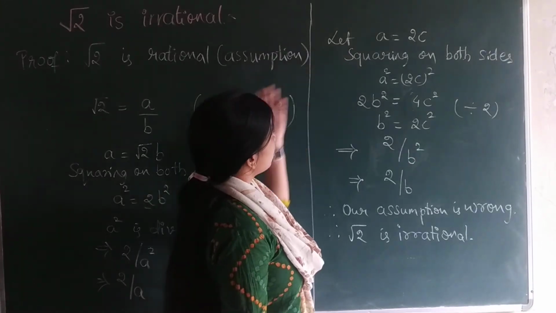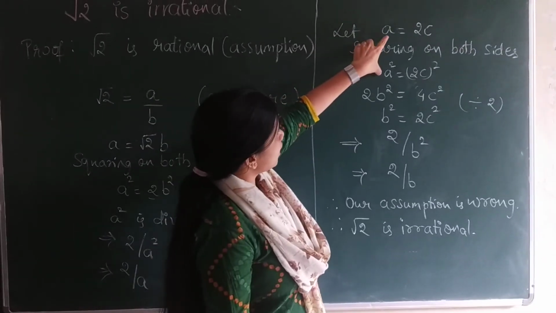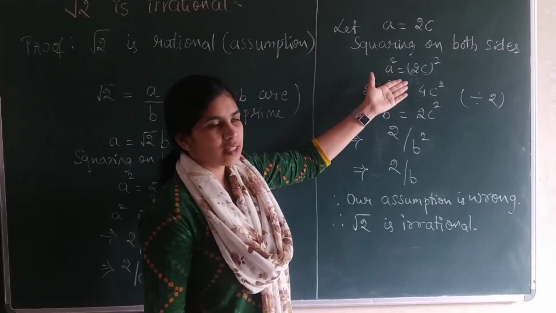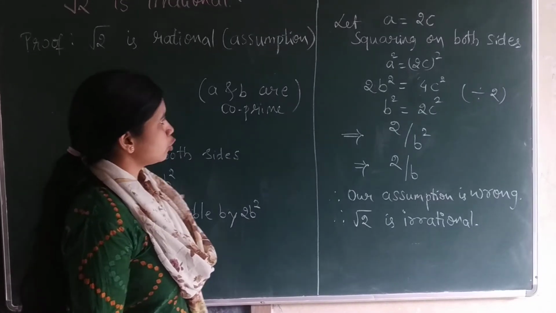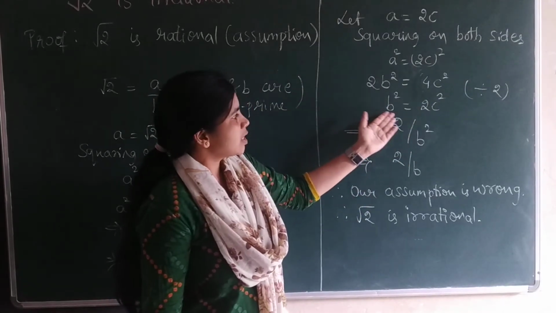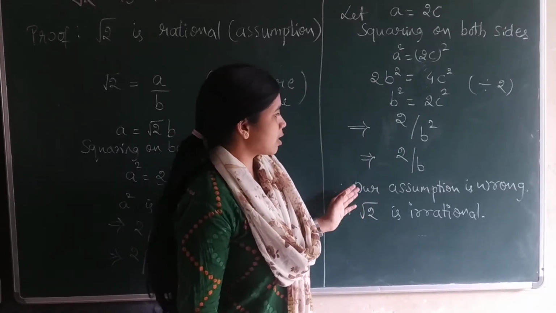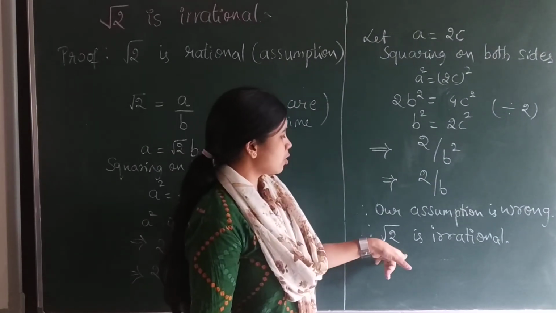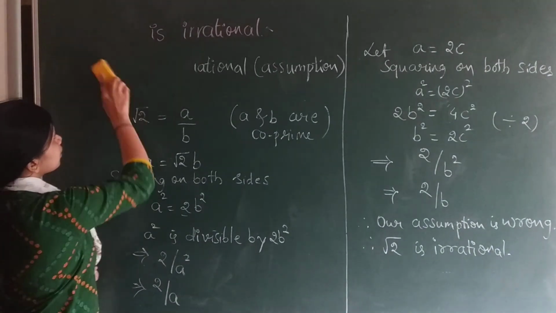And again, to say about b, we take a is equal to 2c, and follow the same method. a square is equal to 2c whole square. We know already a square is equal to 2b square. 2b square is equal to 4c square. By dividing by 2, b square is equal to 2c square. 2 divides b square and 2 divides b. Our assumption was wrong because we assumed that root 2 is a rational number. Here we got root 2 is an irrational number.